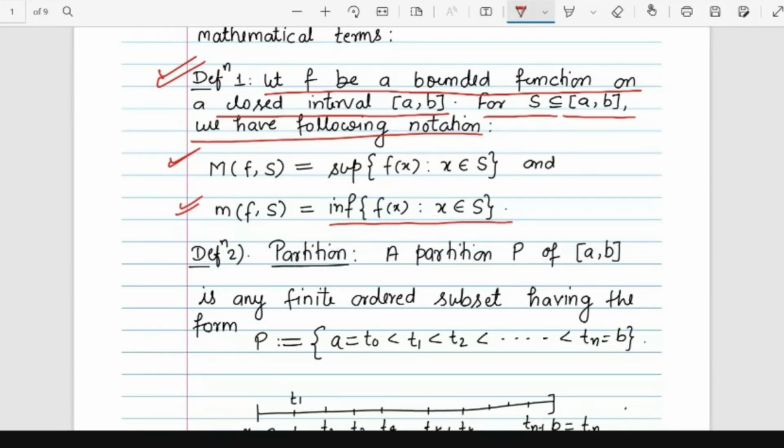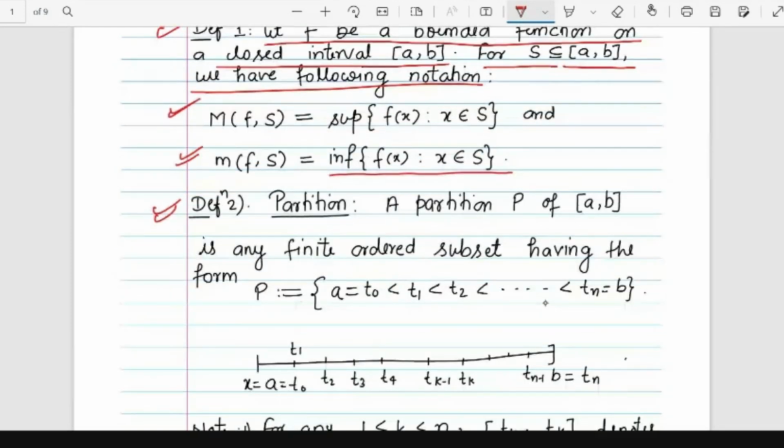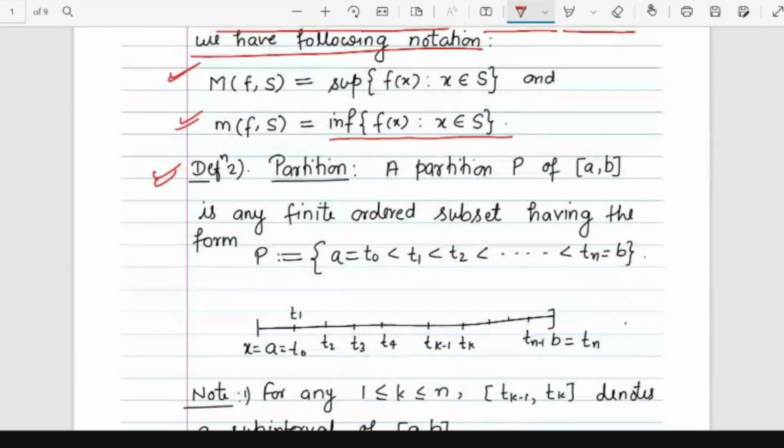Now, how to pick the points? In order to construct our rectangles, we must pick some points inside the interval [a, b]. To do this, we define the next term, which is called a partition. The whole purpose of defining the partition is that we want to construct the rectangles, and for constructing the rectangles, we must fix some points on the x-axis. A partition P of [a, b] is any finite ordered subset having the form